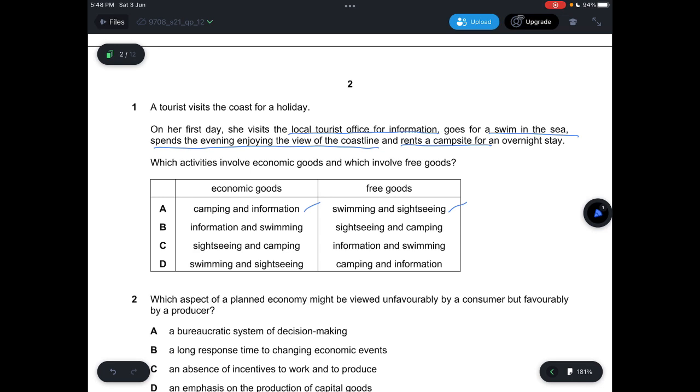B, C, D, the reason why it's not correct is because they are just categorized in the wrong places. So information and swimming falls under economic goods, which is not correct. Swimming should fall under free goods. And C, it says sightseeing and camping. Sightseeing falls under free good. And then swimming and sightseeing both fall under free goods. So B, C, D is not correct because of this.